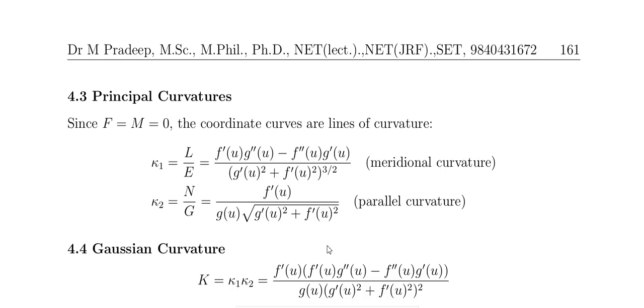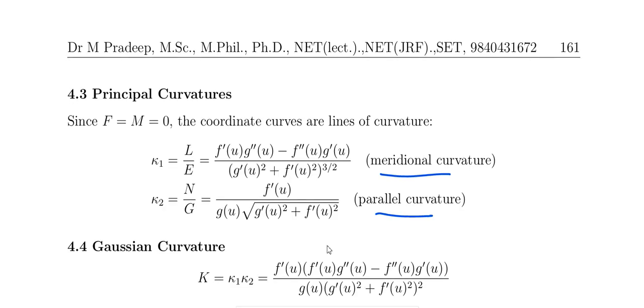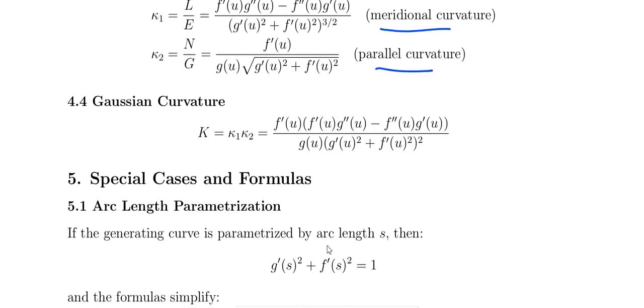The coordinate curves are lines of curvature. Kappa 1 equals L by E, take the formula and substitute, that is called the meridional curvature. Kappa 2 equals N by G, this is called the parallel curvature. And the Gaussian curvature, Kappa equals Kappa 1 times Kappa 2, you have to multiply both. If you multiply both, we get the Gaussian curvature.